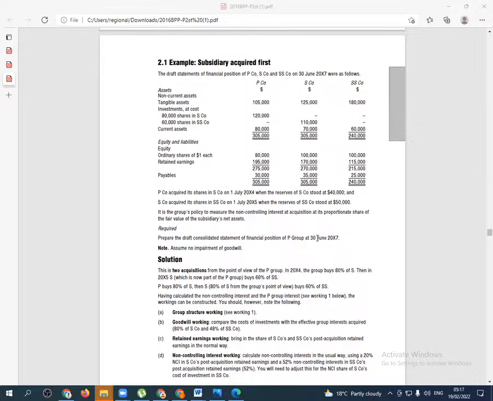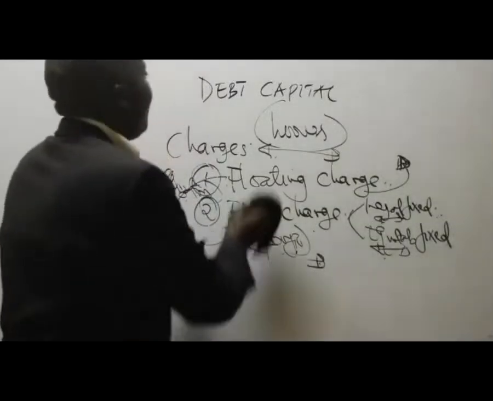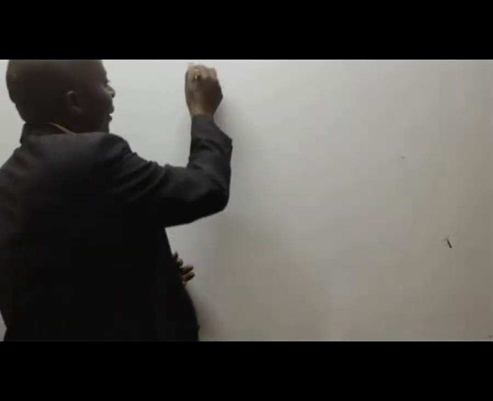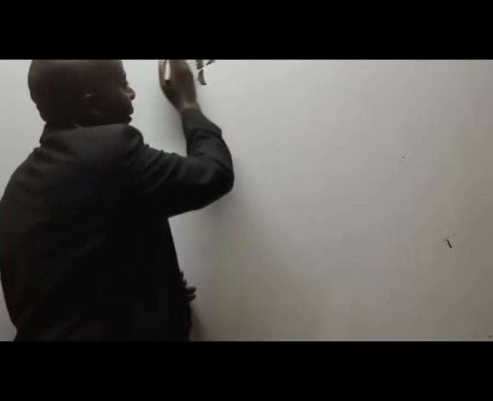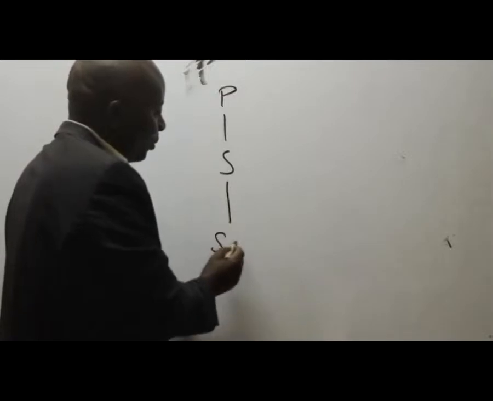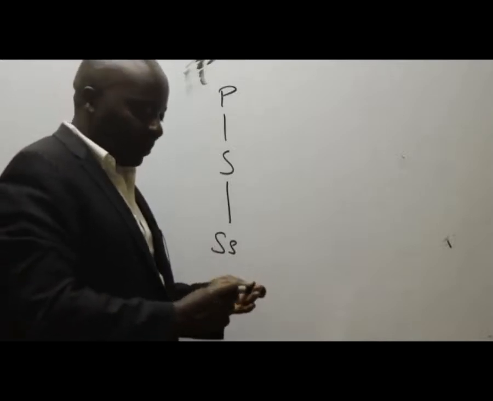Ladies and gentlemen, this is quite an interesting one. I can see something very important there: that P bought S, and then S bought SS. So we have here P, which bought S. And then S went ahead and bought SS company. Interesting.